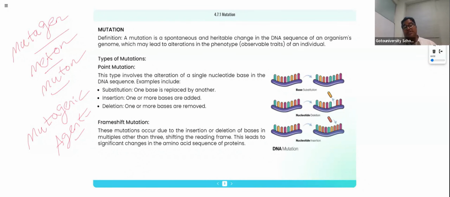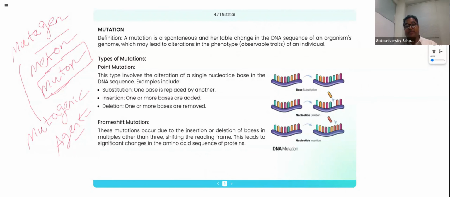Whenever we say multiple terms: mutagen causes mutation. The mutagen and mutagenic agent are both the same. Meton is the word used for chromosomal karyographic symbols, but we should not use it in mutation. The muton denotes those DNA sequences which are highly vulnerable or susceptible to mutation. So we should be very careful about what we are saying exactly.